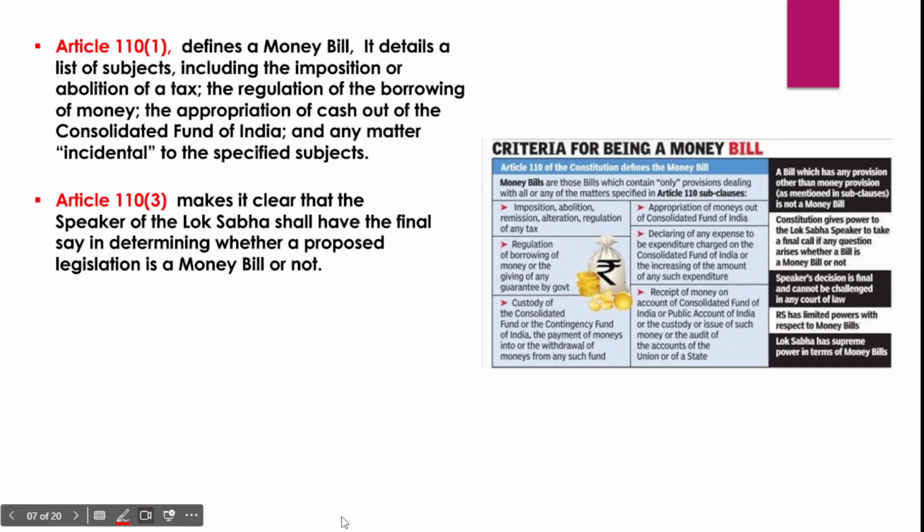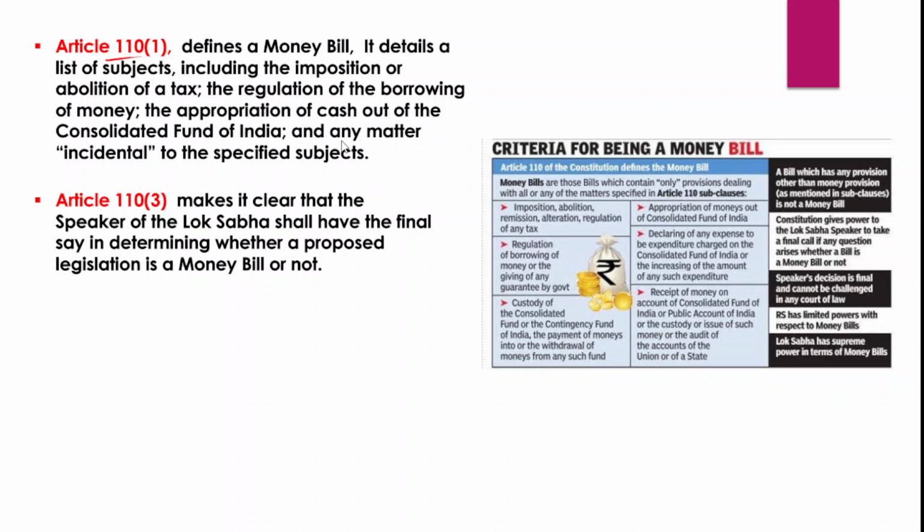Right, so Article 110 clause 1 specifically defines a money bill. It deals with what exactly is a money bill, as we have already discussed previously: Article 110 clause 1, subclause A to subclause G, would deal with money bills.